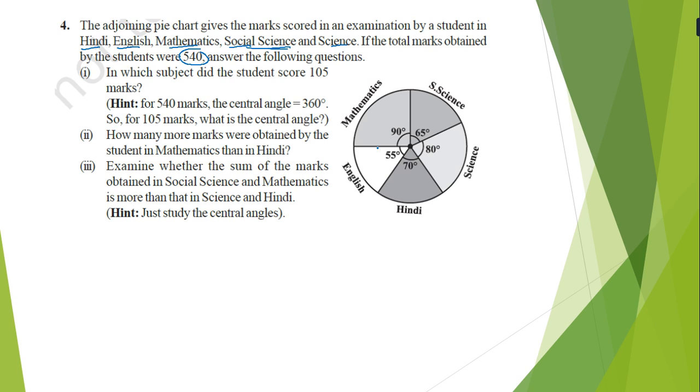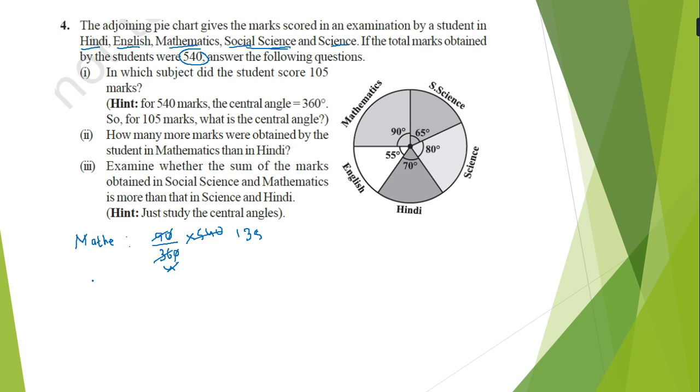So first of all, I have to clear this. For mathematics, 90 divided by 360 multiplied by 540. So here 10 cut 9, 9 4s are 36 and 4 1s are 4. If you cancel it, 540 divided by 4, we can get 135.